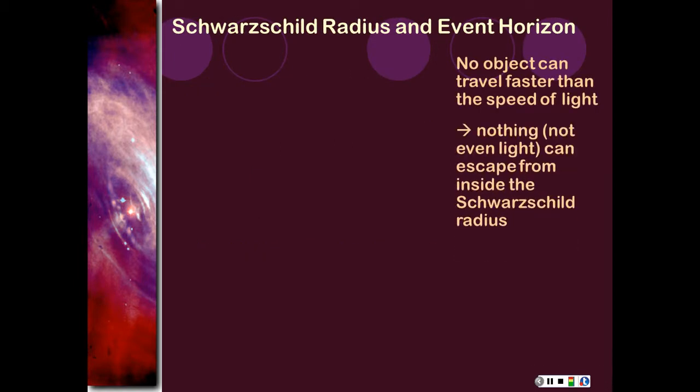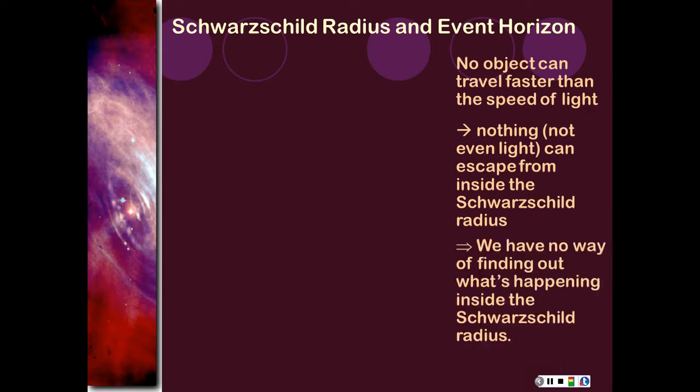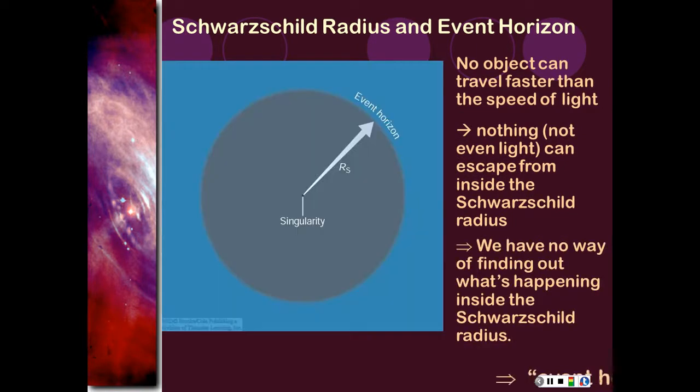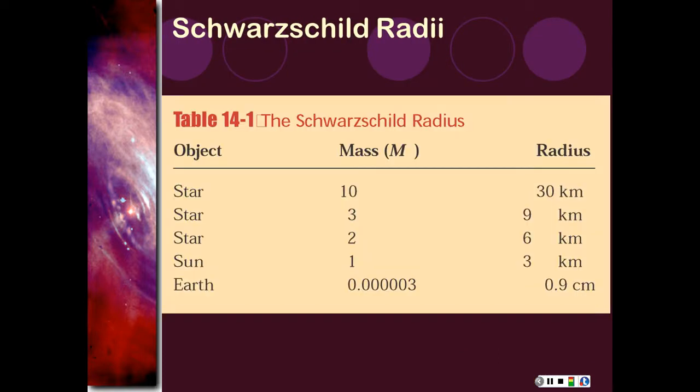So remember, nothing can escape from this once you get inside the Schwarzschild radius. But that gives rise to this idea of an event horizon. Like I said, this singularity is collapsing down to nothing. But until you are beyond this point, you are within the event horizon. You're within the zone where the escape velocity is greater than the speed of light. Nothing can escape. And this is just to give you an idea of that relationship.